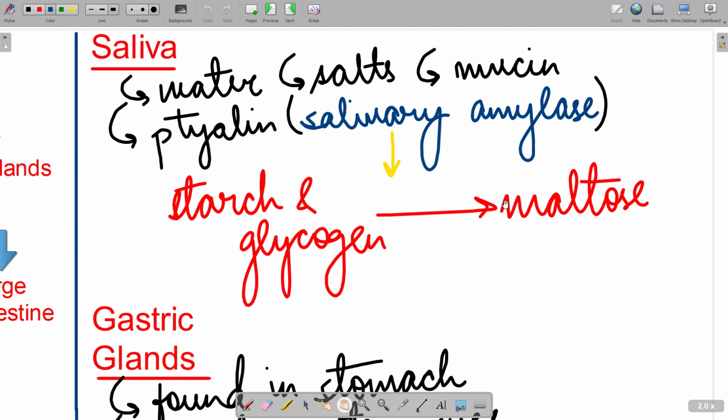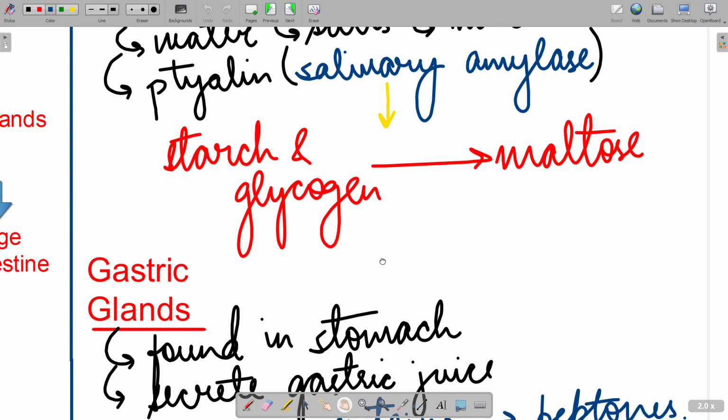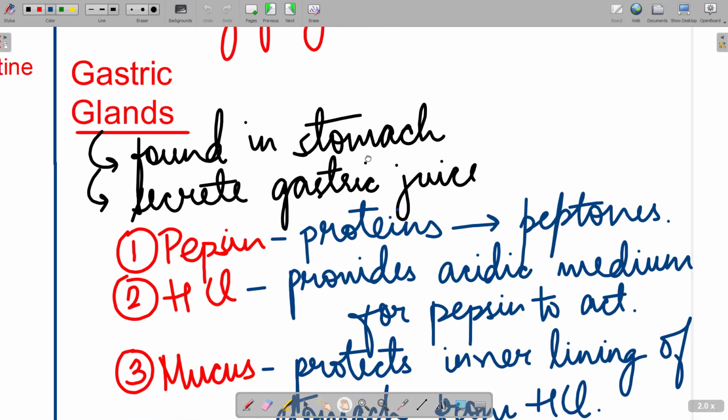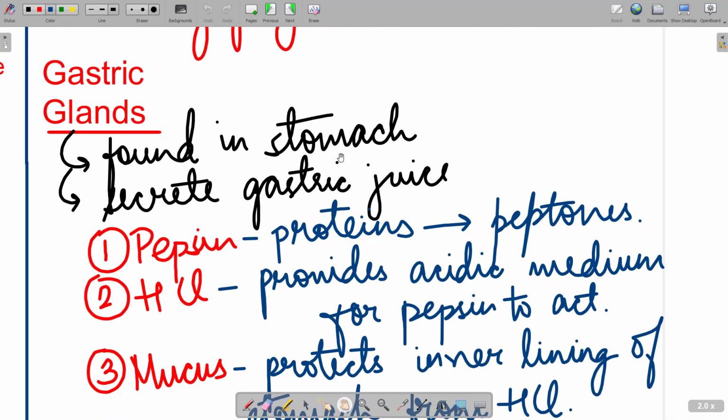Right, so maltose can always go down the esophagus, and whenever it reaches the small intestine it can get digested. उसको further digestion इतना करने की जरूरत नहीं है. So carbohydrate का major digestion हमारे mouth itself के अंदर हो जाता है. Rest everything, protein, lipids, everything that needs to be digested yet. And so it moves on to the next part, which is the stomach part, where the gastric glands take part. Right, they have a major role to play here.